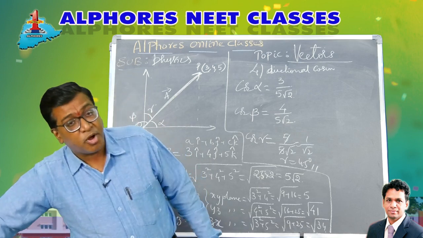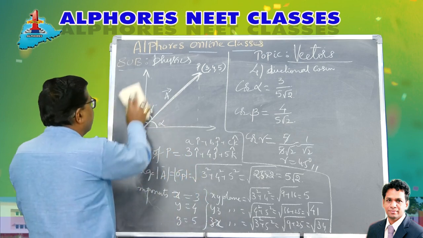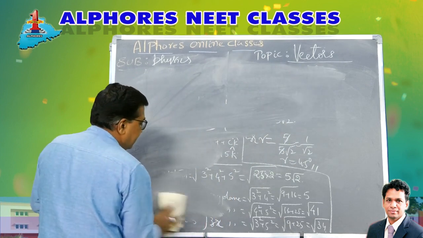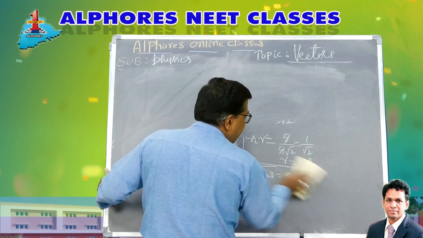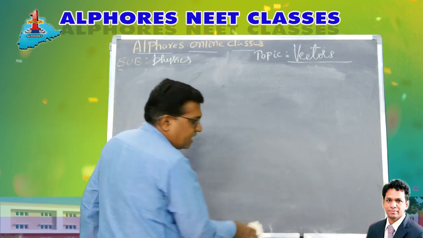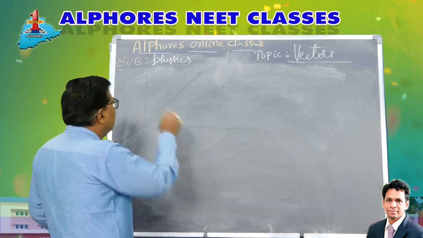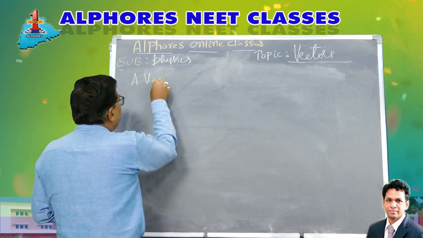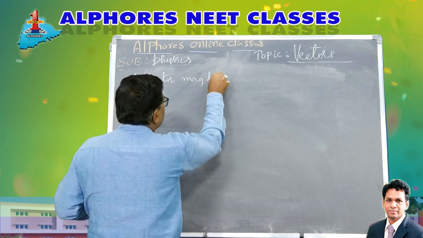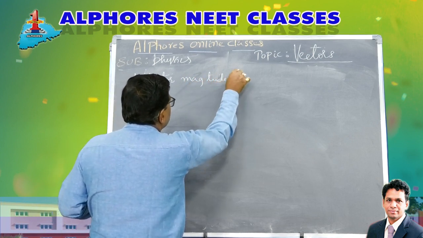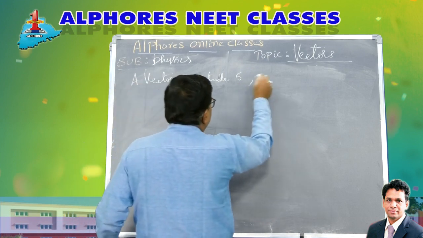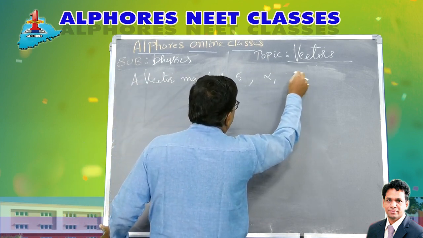Instead of giving the problem like this, suppose the problem is given in the indirect form. Like he says, a vector of magnitude, let's say 5, suppose it is making angles with the X, Y, Z axes as alpha, beta, gamma.